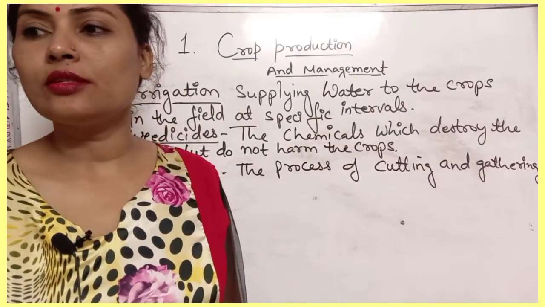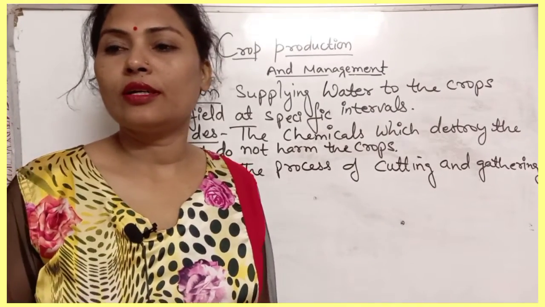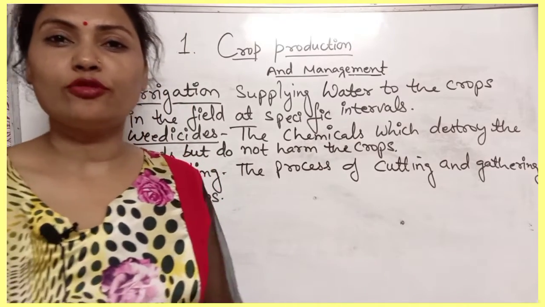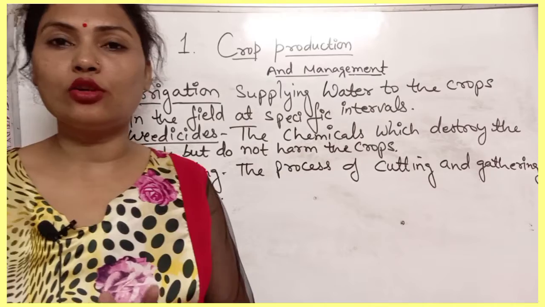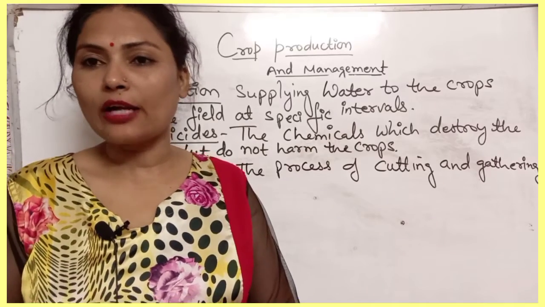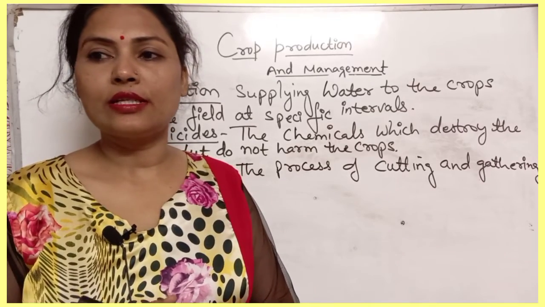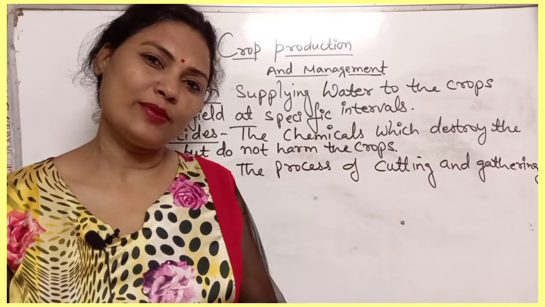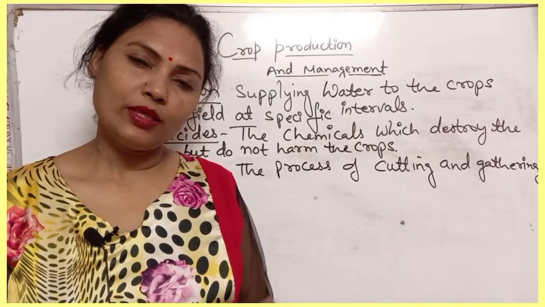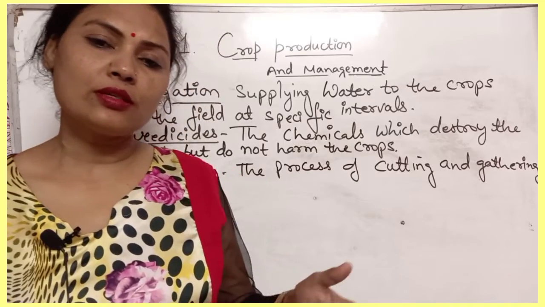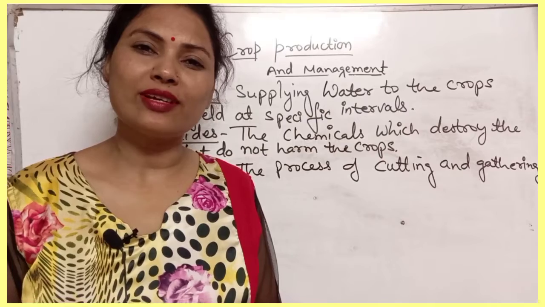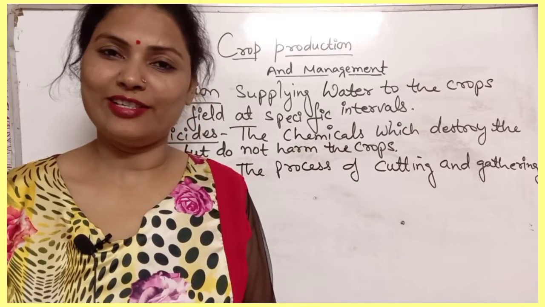So that is known as harvesting. Okay, means after maturation we will cut the crops from the field. So that process is known as harvesting. And we will cut the crops and gather them, means we have to make the bundles of them. So that is known as harvesting.